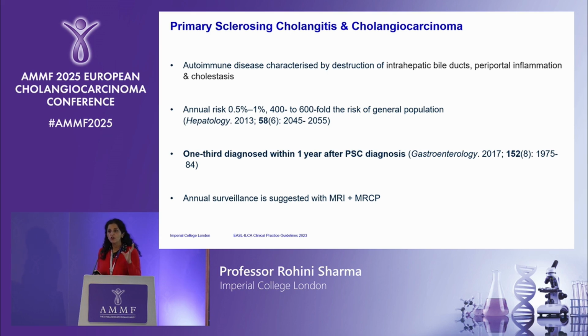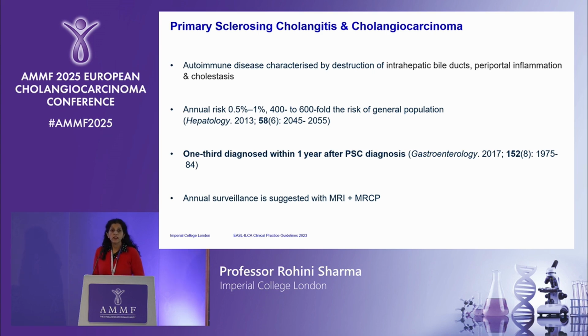And we know that in general, when we've got chronic inflammation and biliary stasis, that's what increases the risk of developing this particular cancer. The annual risk of developing cholangiocarcinoma on a background of PSC is 0.5 to 1% per year, and this is a 400 to 600-fold increased risk compared to the general population. So these people are at exceptionally high risk of developing cancer.